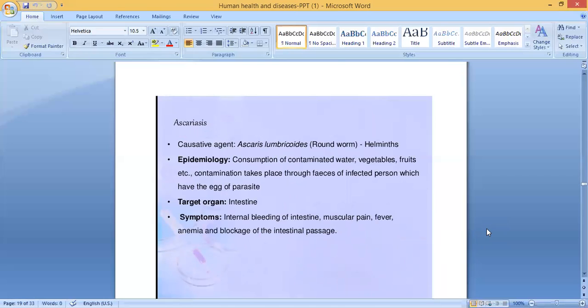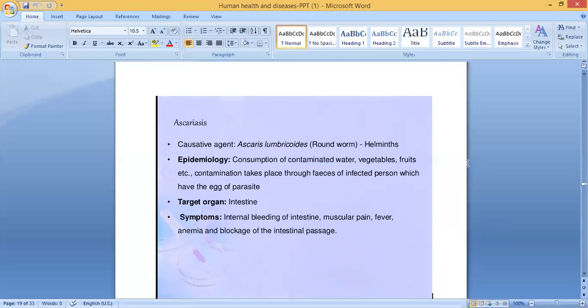The next one is ascariasis. Here the causative agent is Ascaris lumbricoides. Ascaris lumbricoides, it is called roundworm. Okay, you would have heard it, a roundworm. It's very common in our intestine, roundworm.